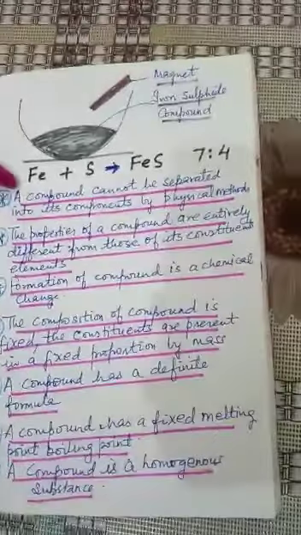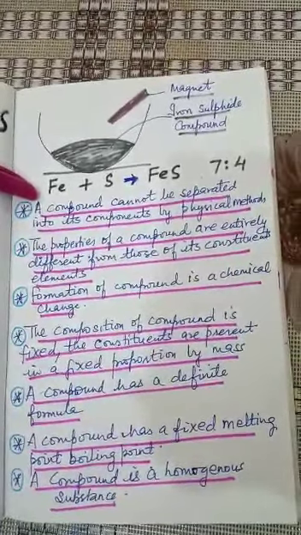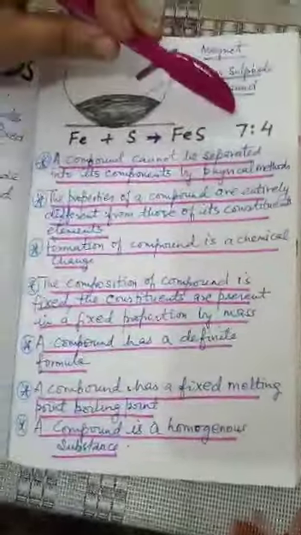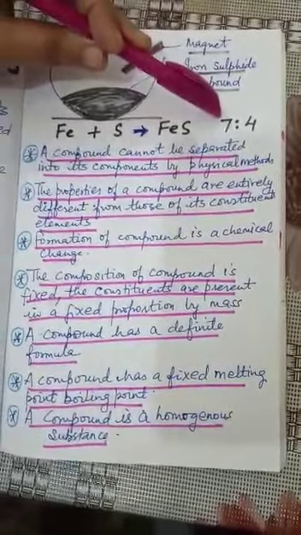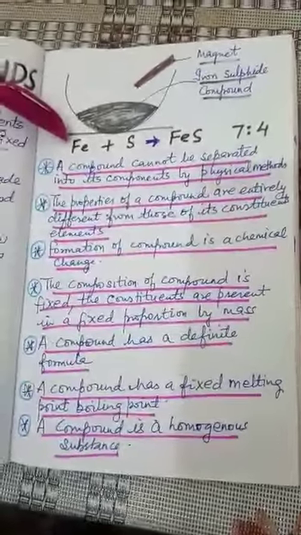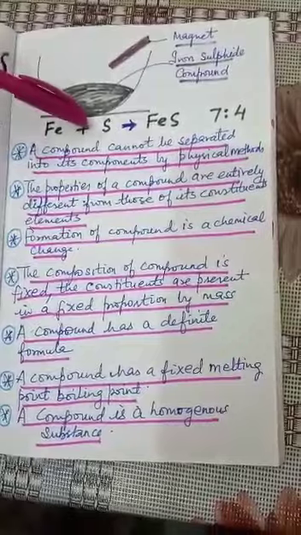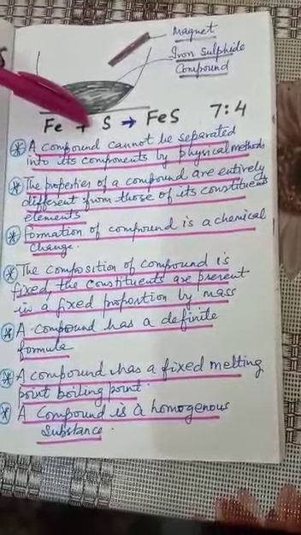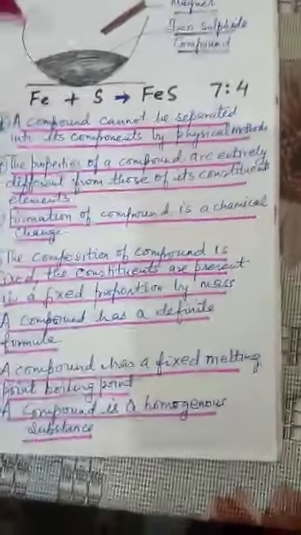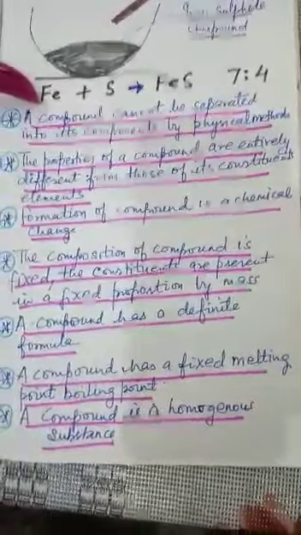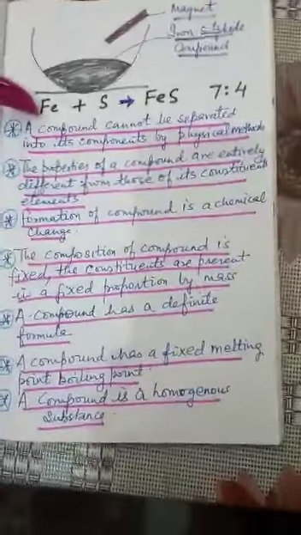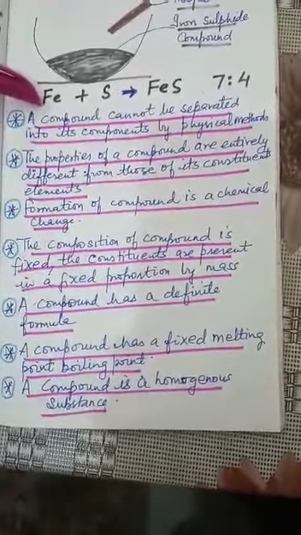Now, the iron sulfide compound is prepared by heating together 7 parts by mass of iron and 4 parts by mass of sulfur. The atomic mass of iron is 56, the atomic mass of sulfur is 32. It means that 56 is to 32, and it is 7 is to 4. It means that the iron sulfide compound is always made up of the same elements, iron and sulfur, combined together in a fixed proportion by mass.